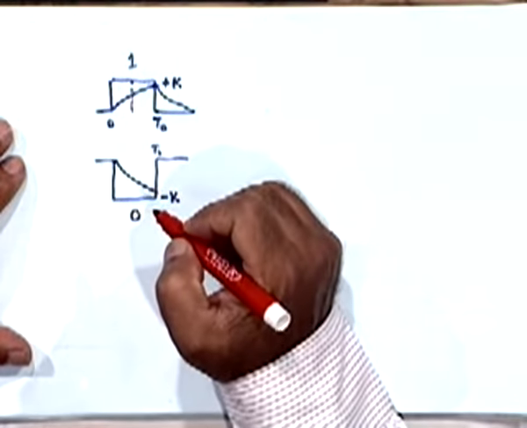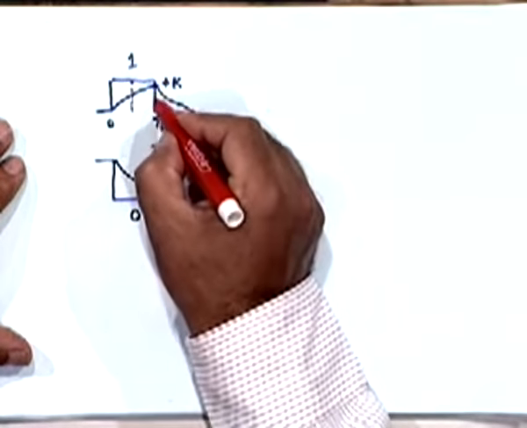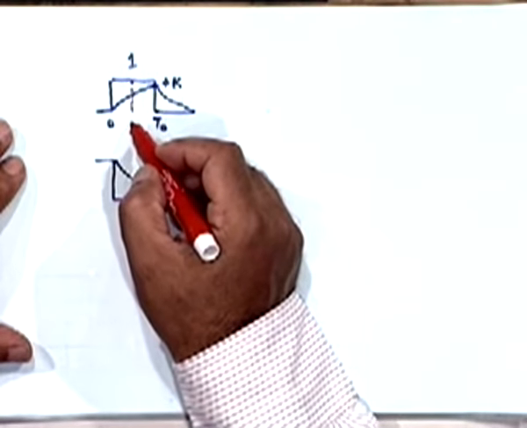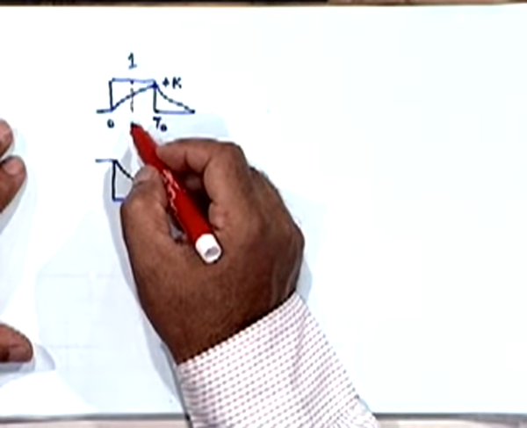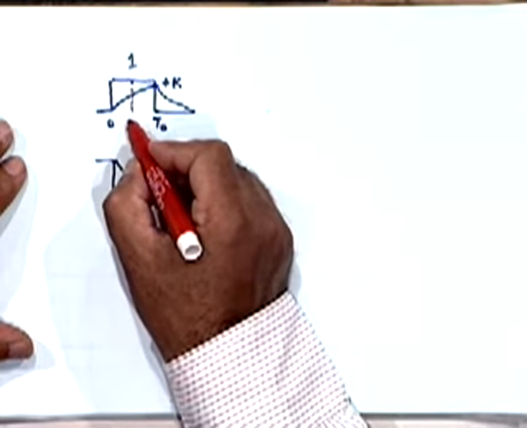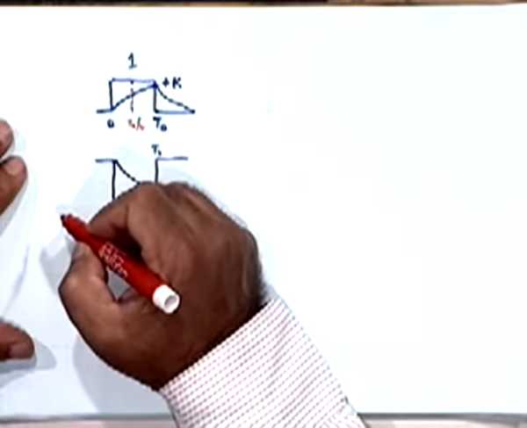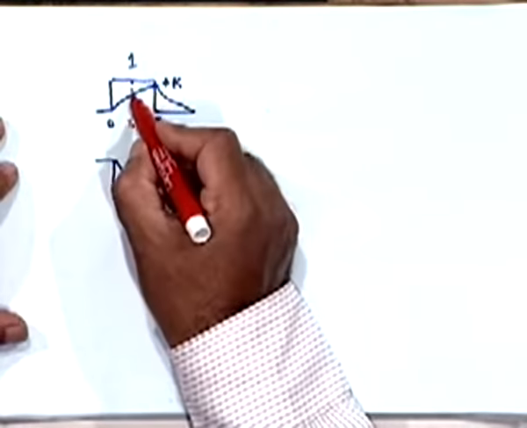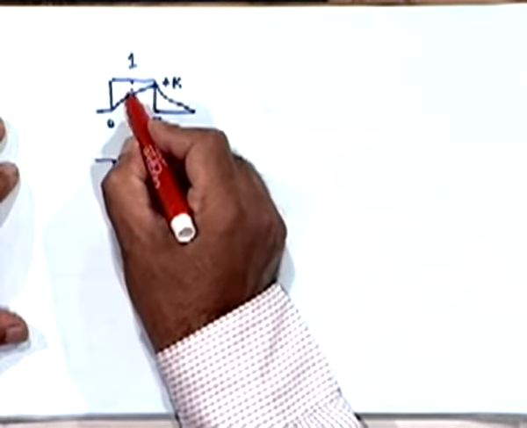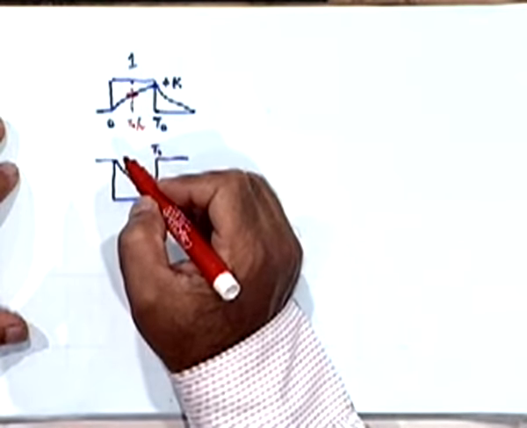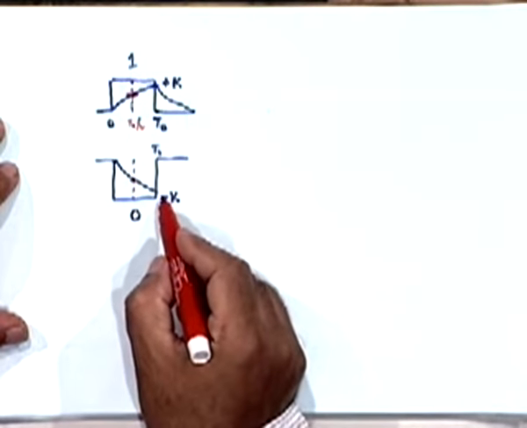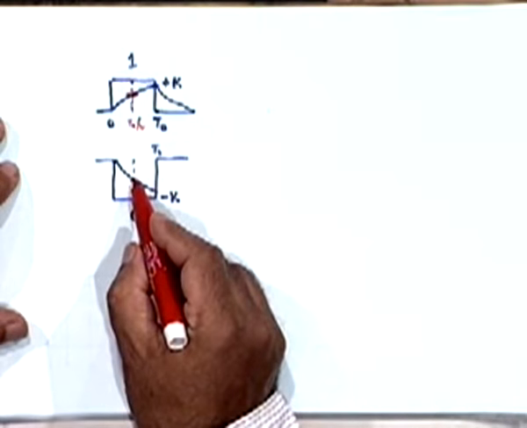I am now going to use pulses of half the width, right? Instead of using a full width pulse corresponding to t0, I will use a pulse corresponding to t0 by 2, right? But the response to this pulse is going to be the same. So instead of building up to the full amplitude, I will build up to this value, right? Similarly, here instead of building up to minus k, I will build up to this value.